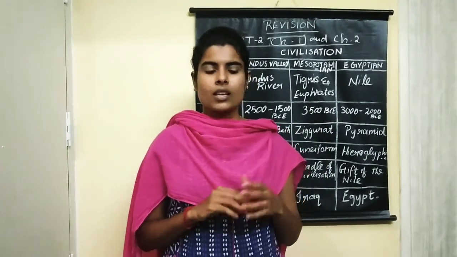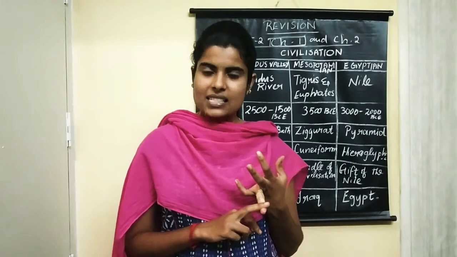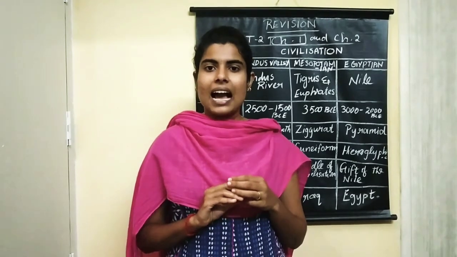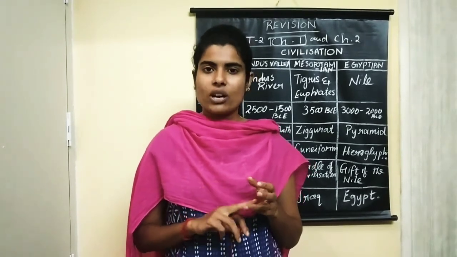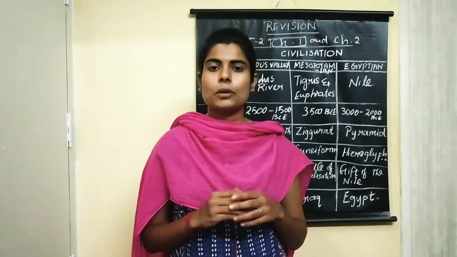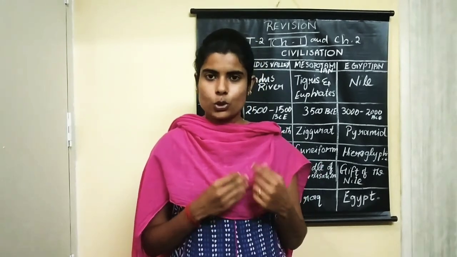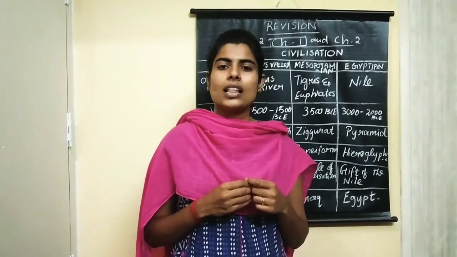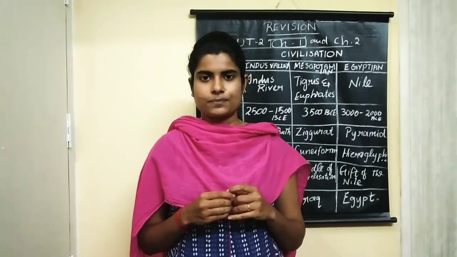seeing the video. Next, the Indus Valley Civilization is also called Harappan Civilization. Why is it called so, children? Because Harappa and Mohenjo-daro are the two large cities or sites that belong to Indus Valley Civilization. They are the places that belong to Indus Valley Civilization. So that civilization is also called Harappan Civilization.